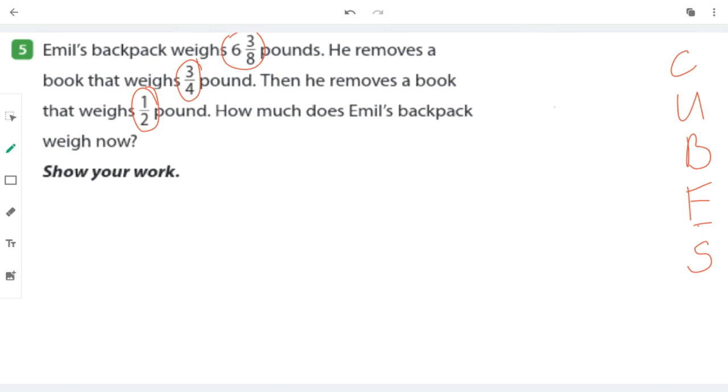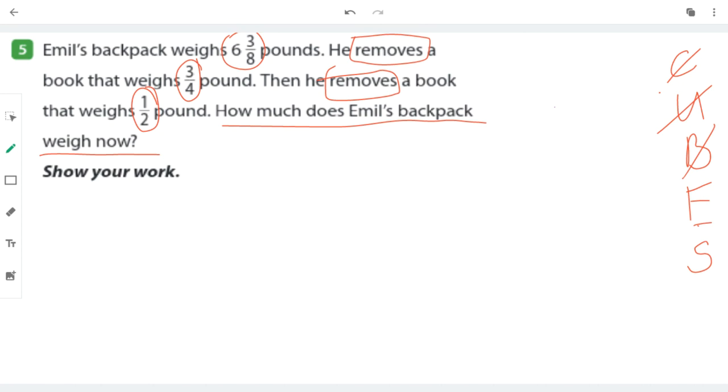He removes a book that weighs 3/4 pounds. Then he removes a book that weighs 1/2 pound. How much does Emil's backpack weigh now? There's my question. How much does his backpack weigh after he took out those books? Box the math action words. I know remove means subtraction, and he does it twice. So we're going to subtract 2 times.